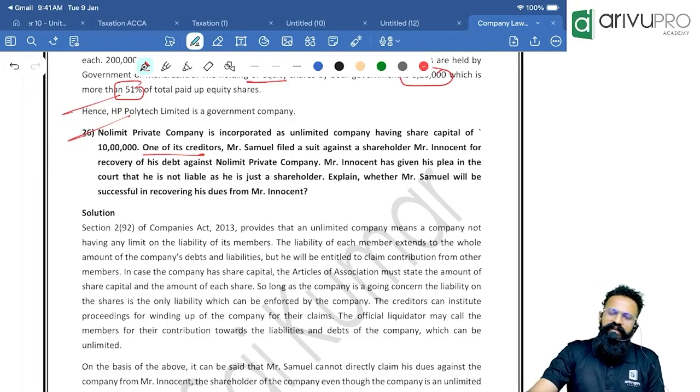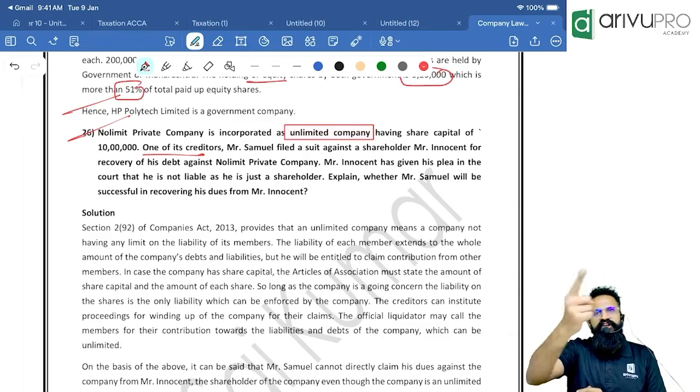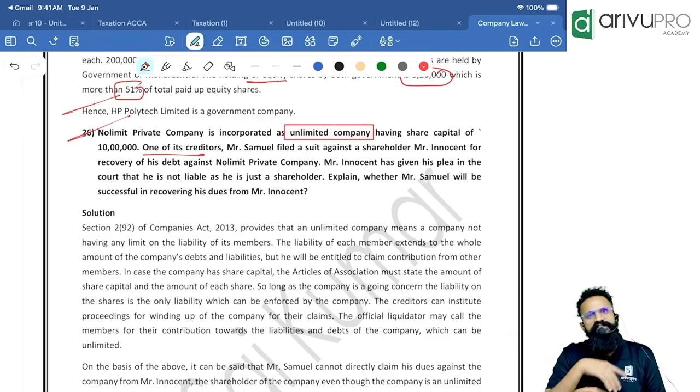This is an unlimited company. In an unlimited company, the shareholders' liability is unlimited. You cannot say that I will not pay. However, there is a way. Whenever a company is liable to any person, imagine a creditor, the creditor cannot directly go and file a case on the shareholder because you do not have any direct relationship, privity of contract.